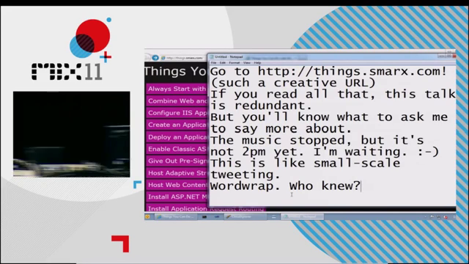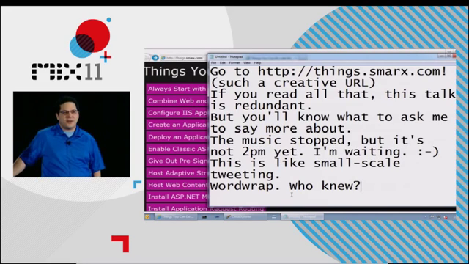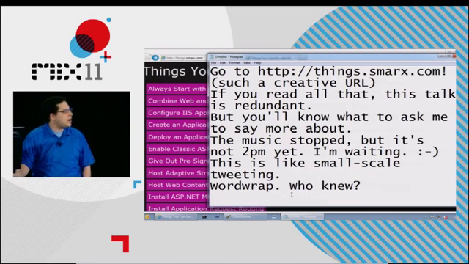All right, shall we? Hi guys, good afternoon. This is 10 things you didn't know you could do with Windows Azure. If you want to follow along, this stuff is all up at things.smarks.com.